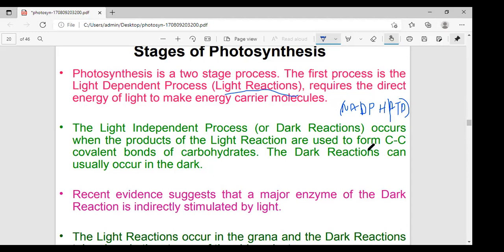Don't get confused here. Two reactions are there. One is the light reaction and the second is the dark reaction. Both mechanisms were first identified and reported in 1905 by the scientist Blackman. Here the year and scientist names are also very important.